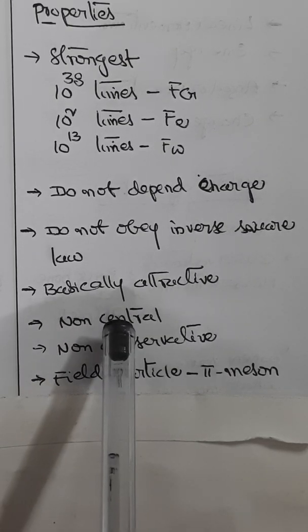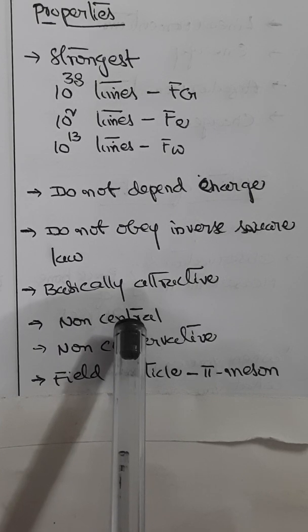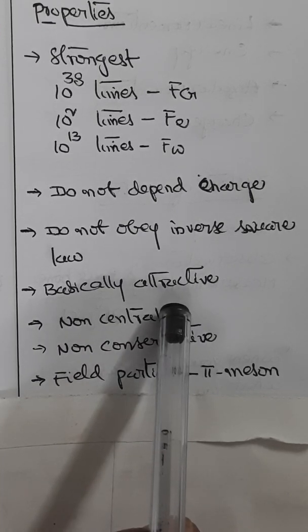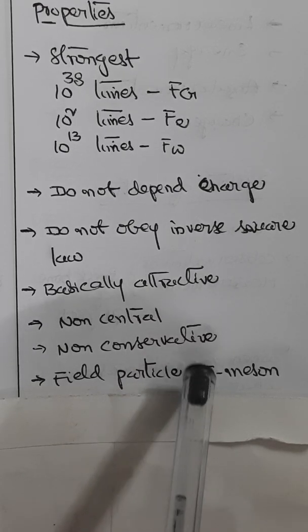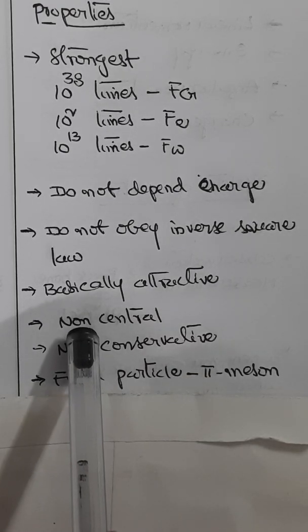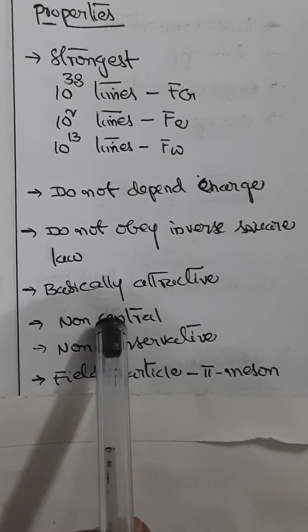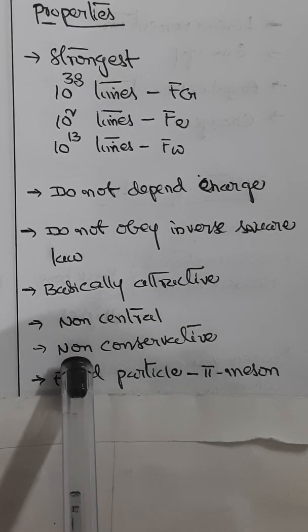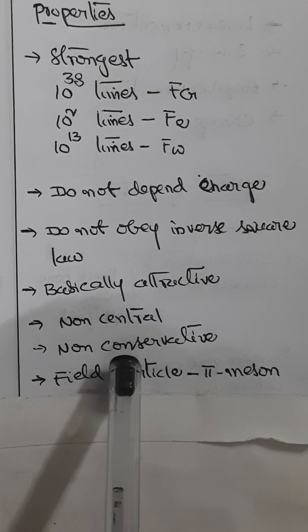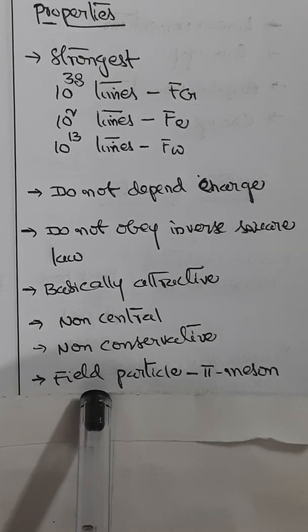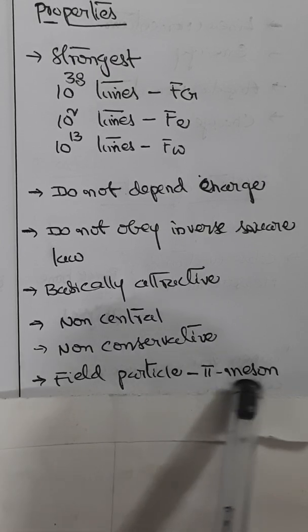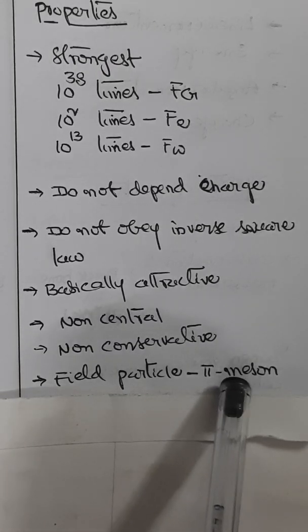Only when the distance between the nucleons is less than 0.5 Fermi, nuclear forces become repulsive. Nuclear forces are non-central forces. Nuclear forces are also non-conservative forces. The field particle for nuclear forces is the pi meson.